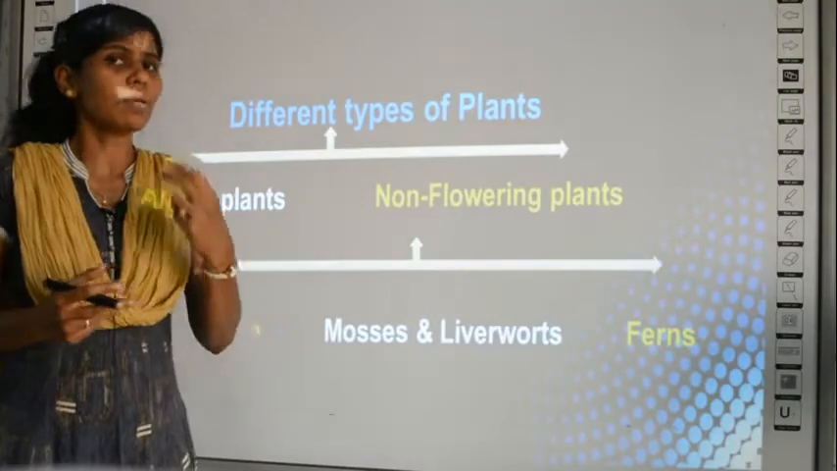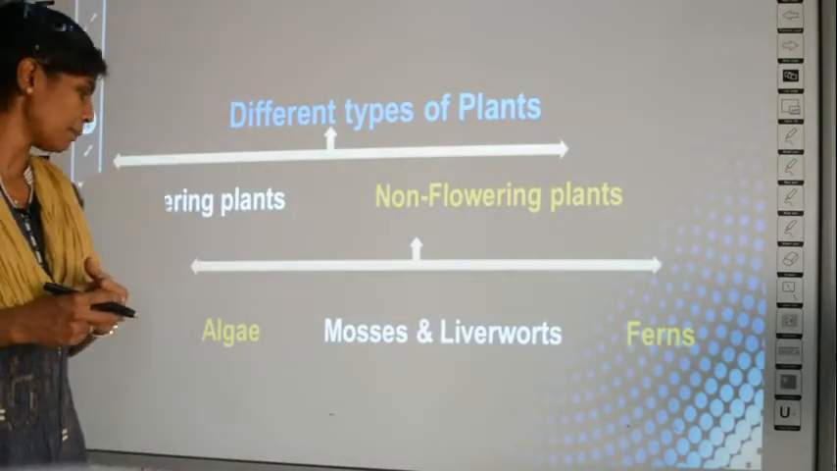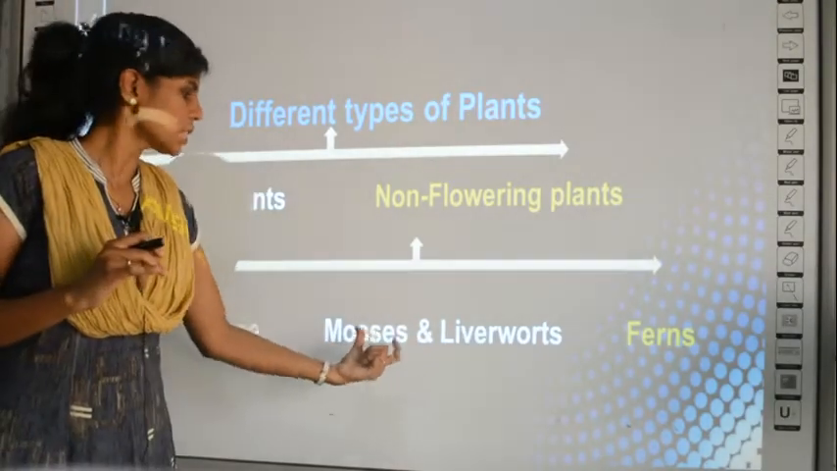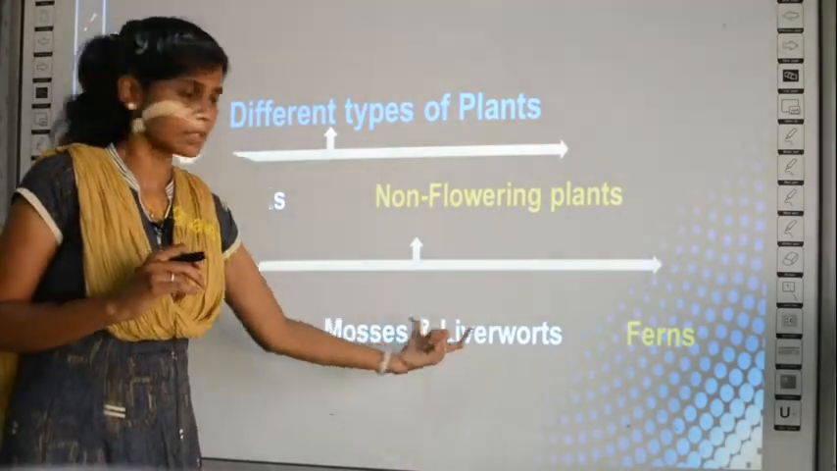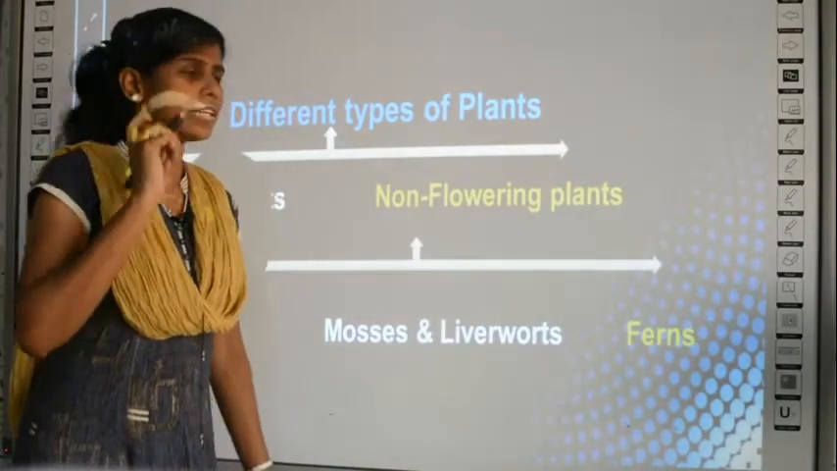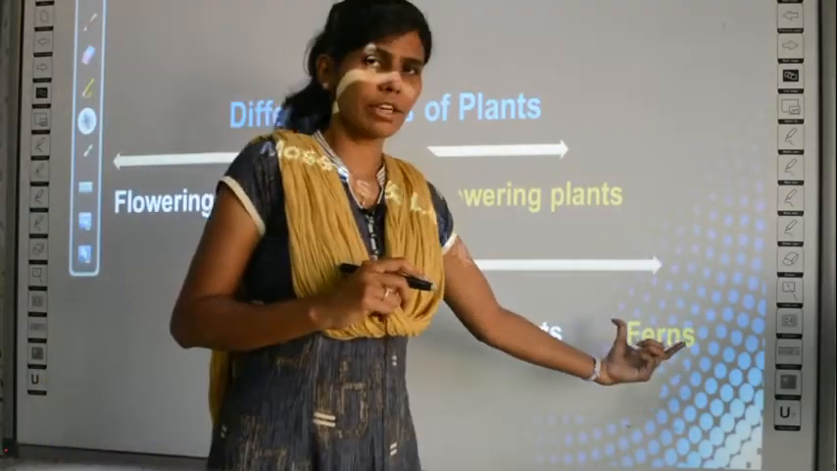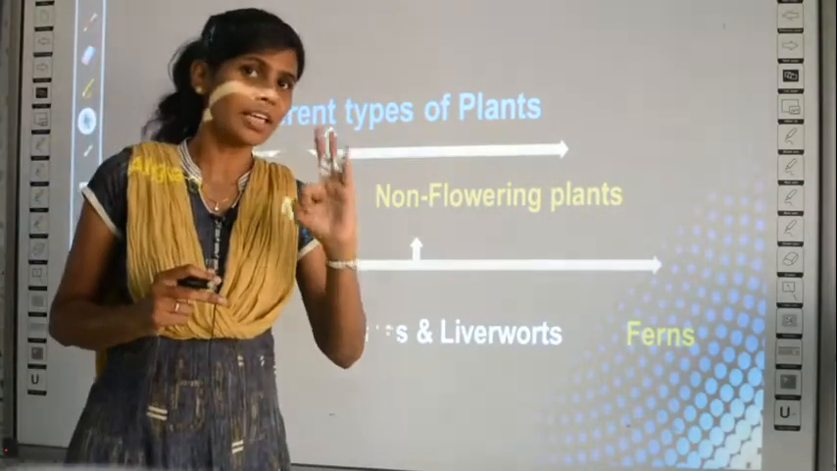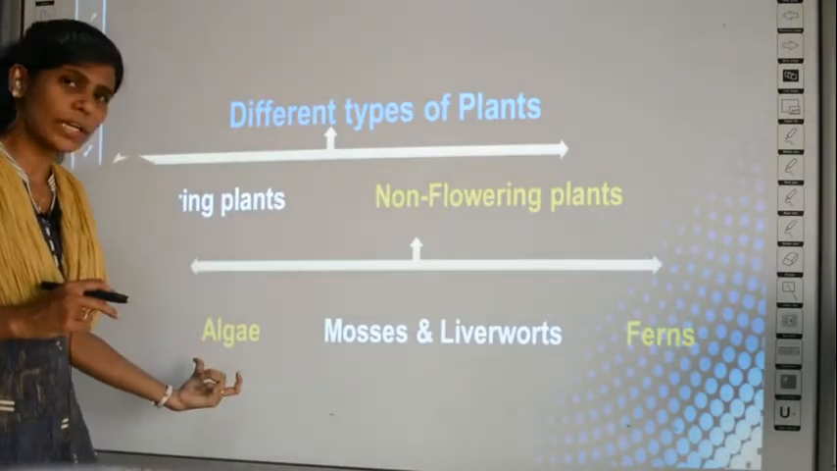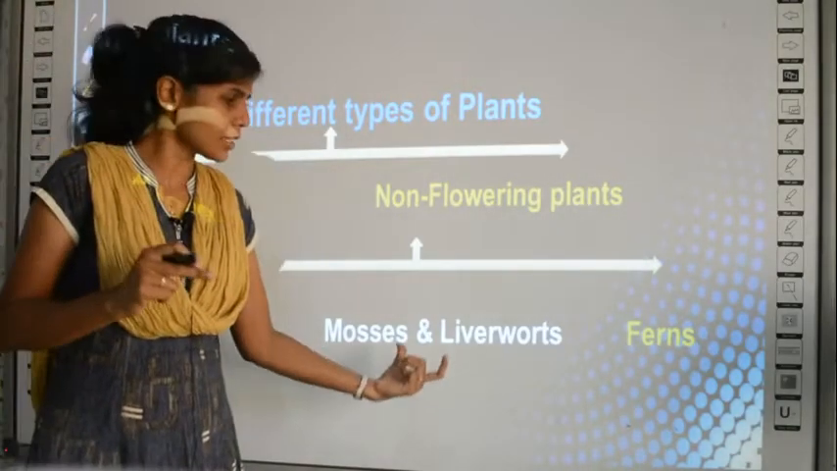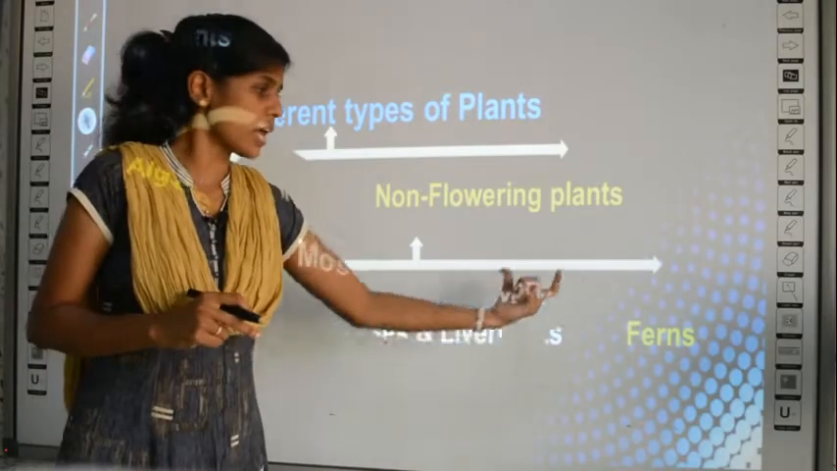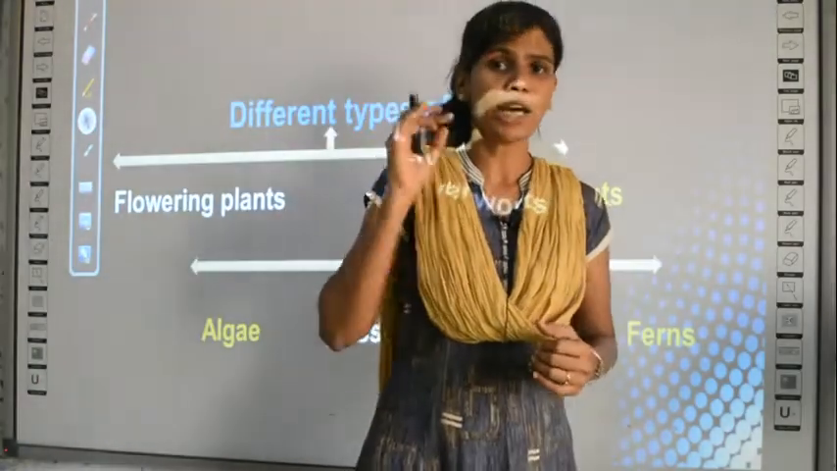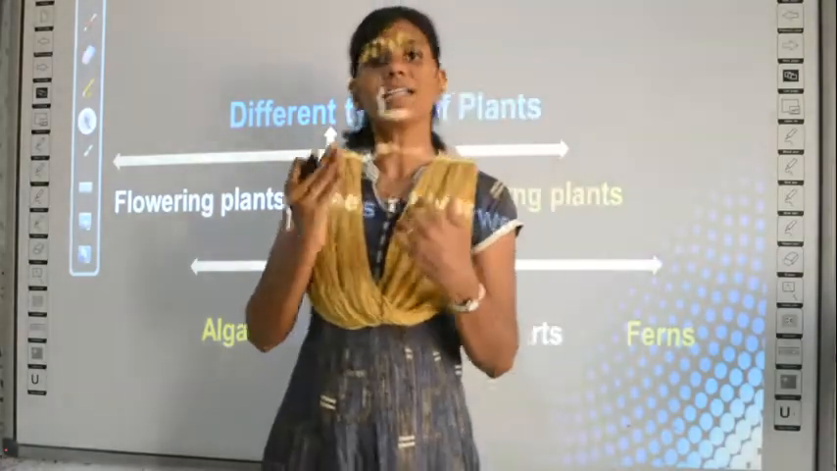There are three main groups which come under non-flowering plants. They include algae. The second group is mosses and liverworts. Mosses and liverworts belong to a single group. Clear? And the third one is ferns. So, non-flowering plants are of three groups. First one is algae. Second one is mosses and liverworts. And the third one is ferns. Clear? So, what are they? Algae, mosses and liverworts, and ferns.